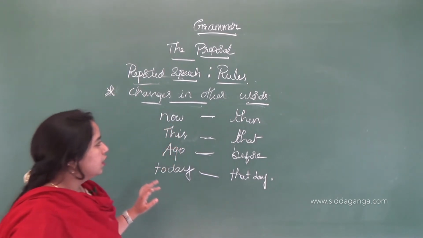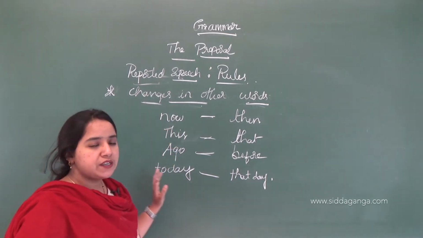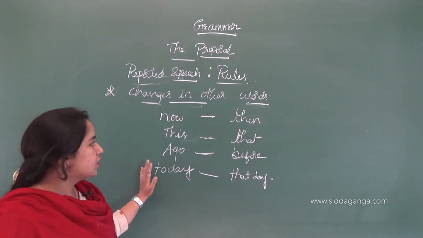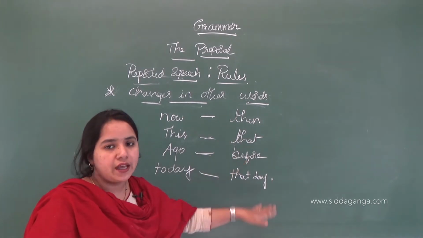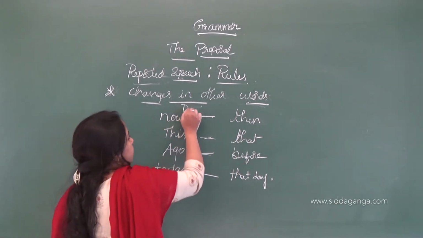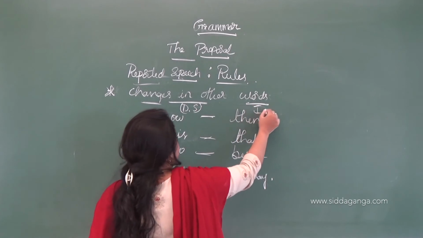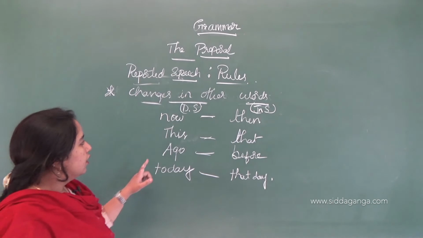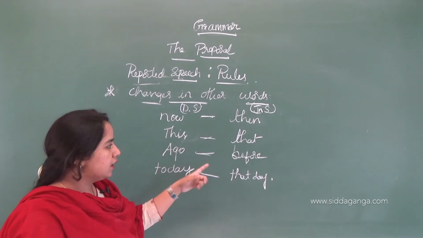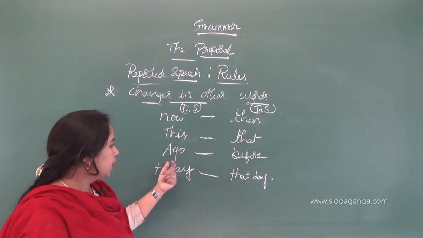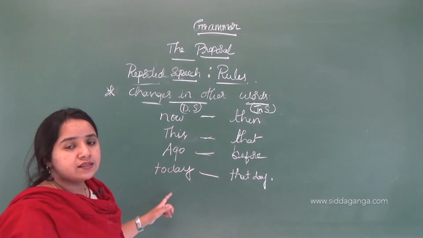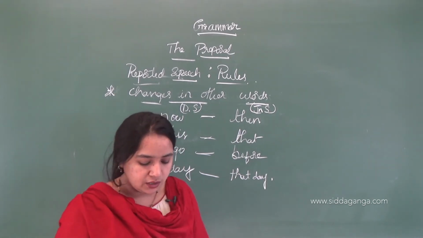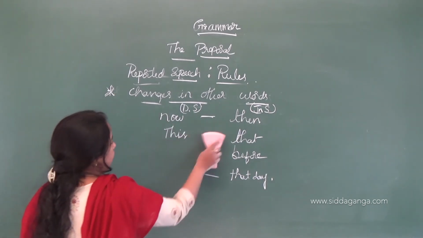So like this. Suppose these words are present in a direct sentence, that is, in direct speech. These words change when the sentence is changed into indirect speech. Okay, so you can take this as direct and indirect speech. Now it changed into then, this becomes that, ago becomes before, and today becomes that day. Okay, there are some other words also present here. I will tell you.